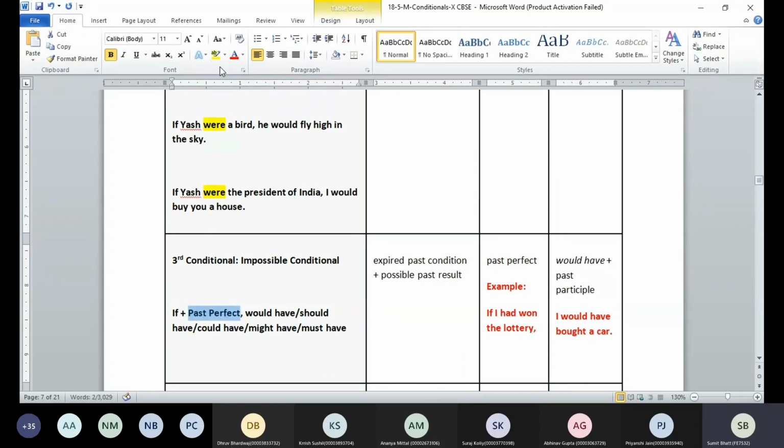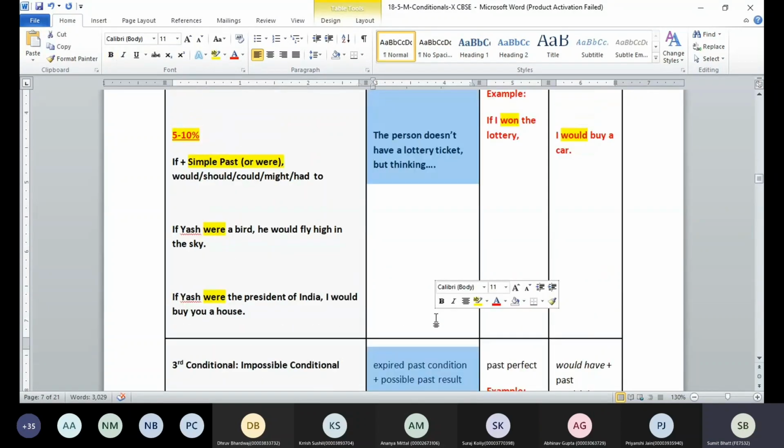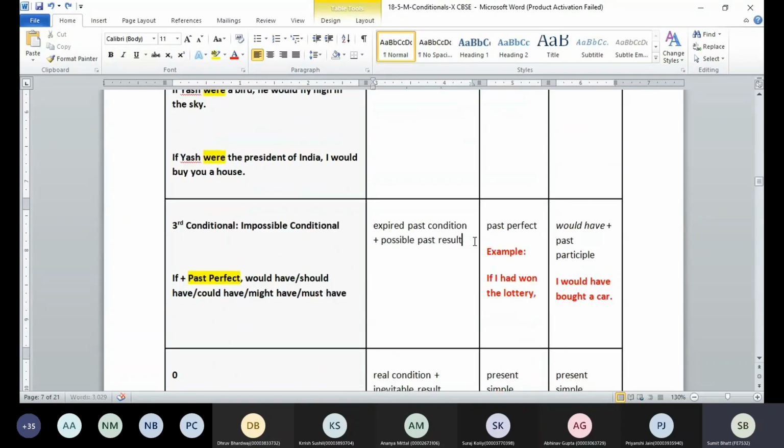Remember, past perfect tense on the first side, on the side of if, and on the other side would have, should have, could have, might have, or must have. Here we are referring to things which are already done in the past. Which things are we referring to? The things which are done in the past. For example, Aakash was the one who had bought the lottery ticket.